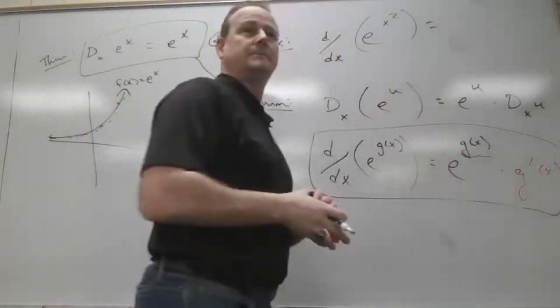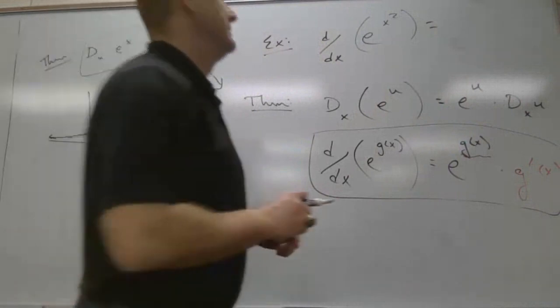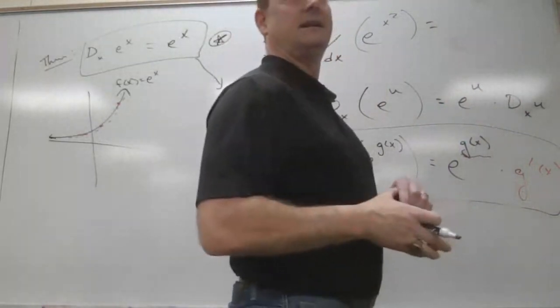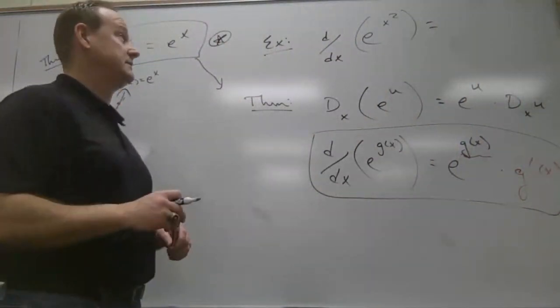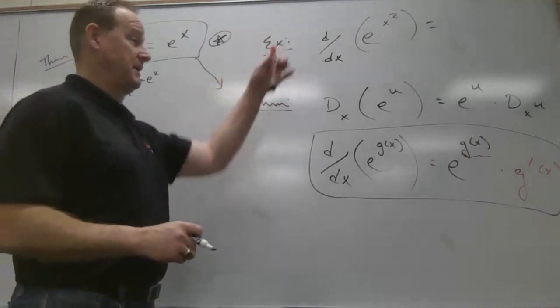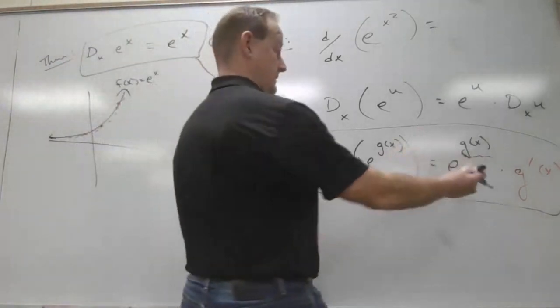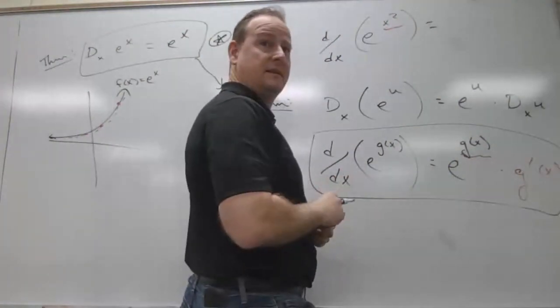E to the x squared. Not when I didn't bring my stuff, but we're going to figure this out anyway. What's the derivative of this one? Where are we at? Who's up? Drew? 2x. No? Or should we rewrite it first? No. Derivative of e to the, it's e to a function, right? So you act like it's okay. You didn't do that.